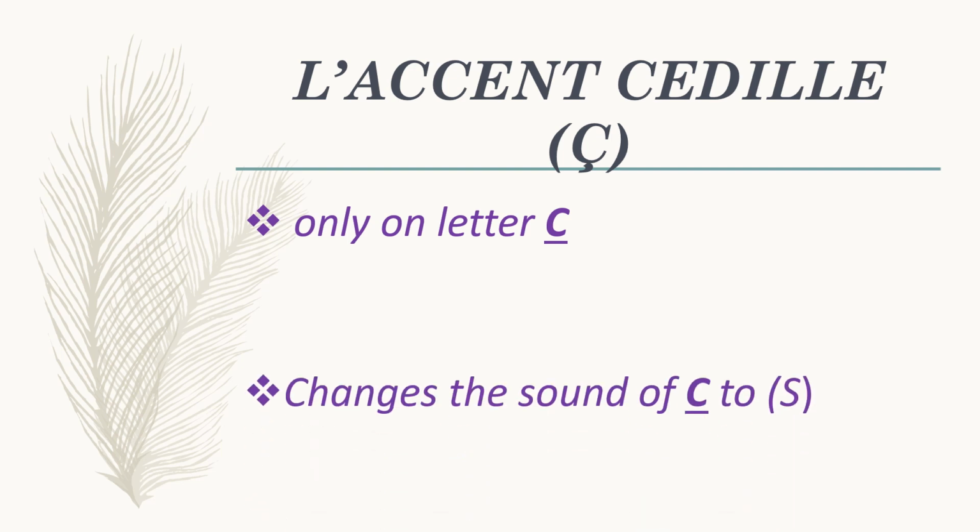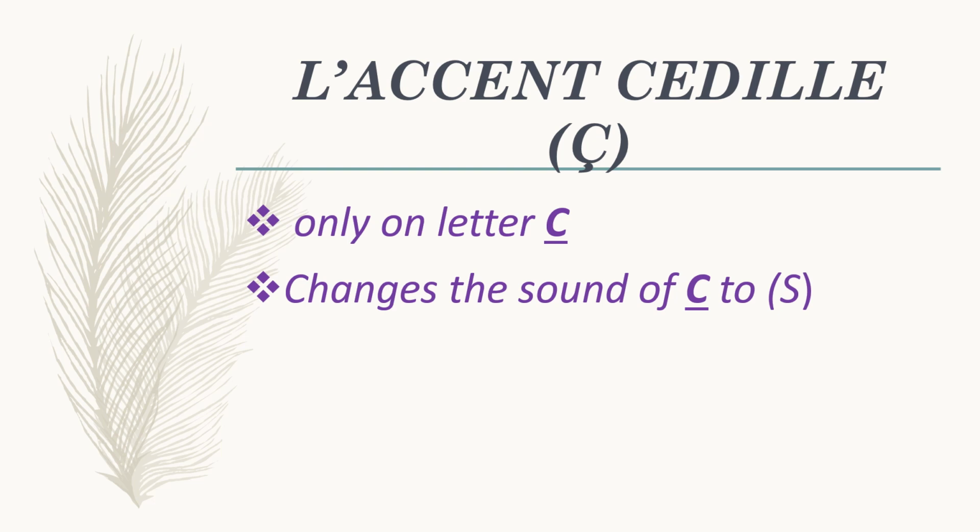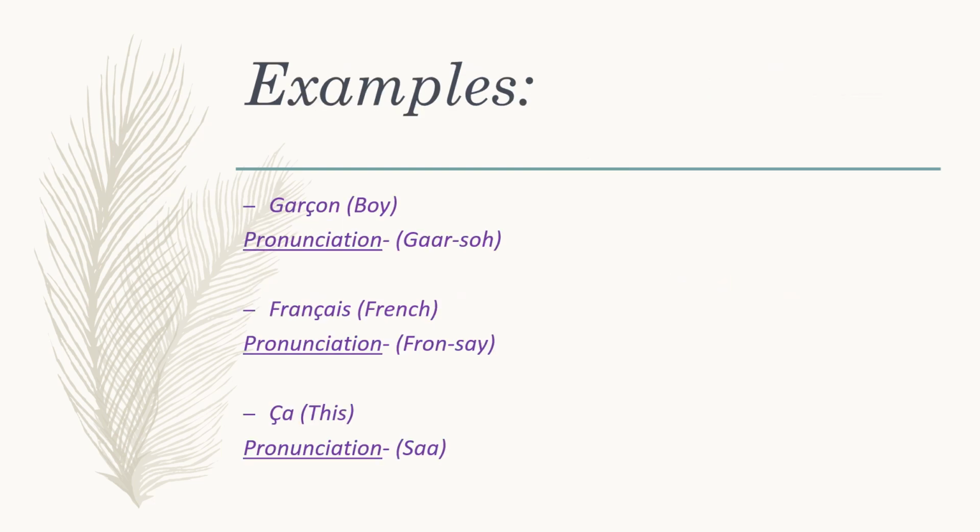This accent is only used on the letter C. When this accent is put on C, it changes the sound of C to S. Examples. The first one is garçon, boy. If we remove this accent from the C, it would be pronounced with a K sound, which makes no sense. So this ç is mandatory. So the word will be pronounced as garçon.